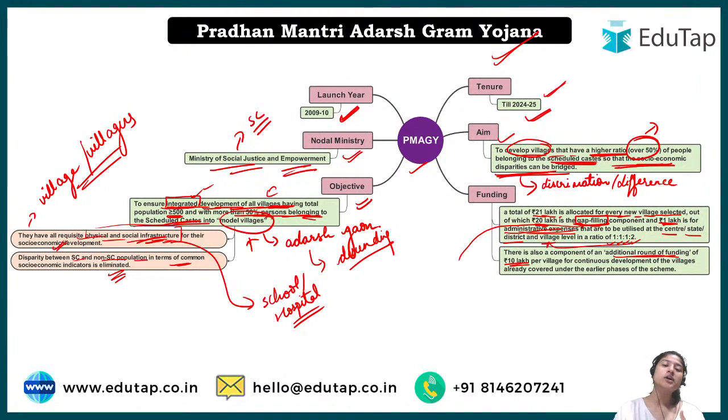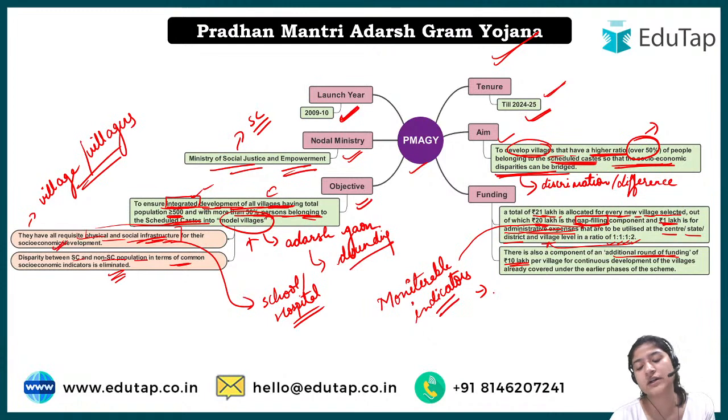And then how would we say whether a gram has become Adarsh or not, whether a village has become a model village or an ideal village or not? How will we classify that? Basically we have some monitorable indicators. So what are these monitorable indicators? These are basically some aspects. For example, we'll look at if there is proper sanitation or water facility in the village or not. If there is not, it still does not come under Adarsh Gram. But if it has, it comes under it.